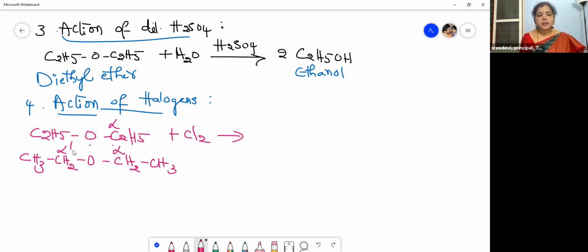This is alpha dash. See, what happens is when it reacts with chlorine, in dark, we have to specify that. It means in the presence of light, something different might take place, isn't it? So in the presence of dark, what do you get? The hydrogens at the alpha carbons will be replaced with chlorine atoms, right? The hydrogens at the alpha positions will be replaced with chlorine atoms.